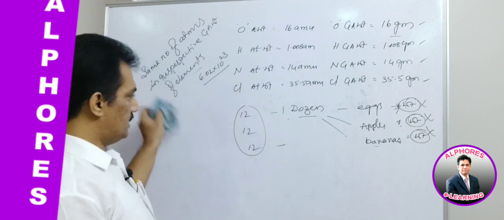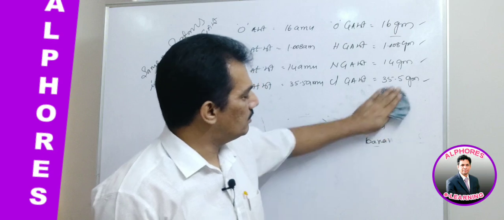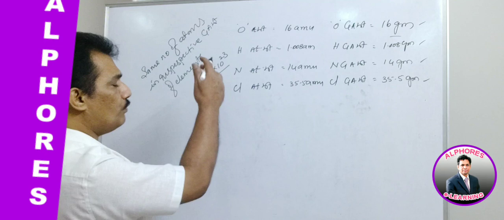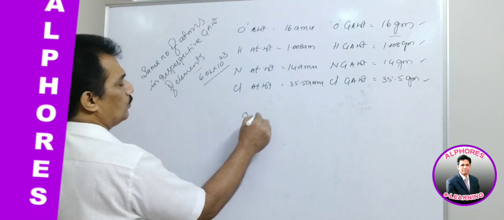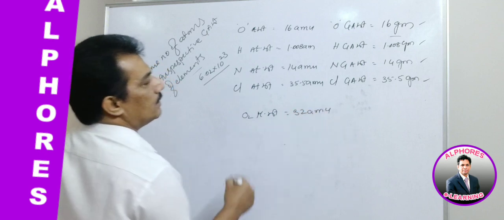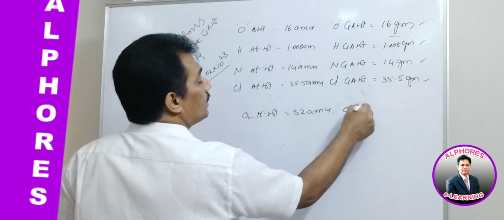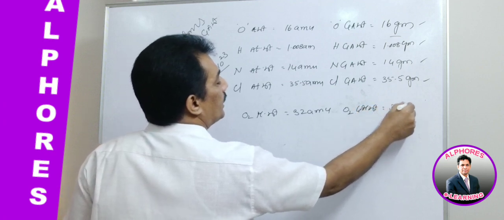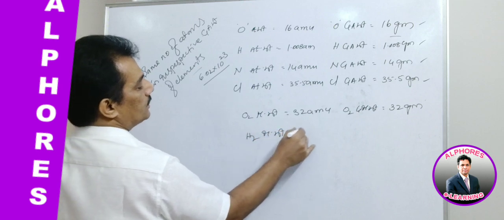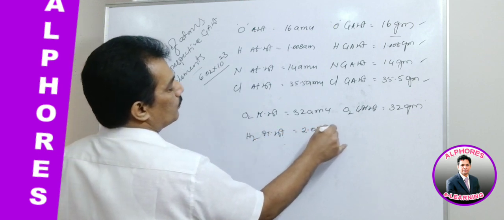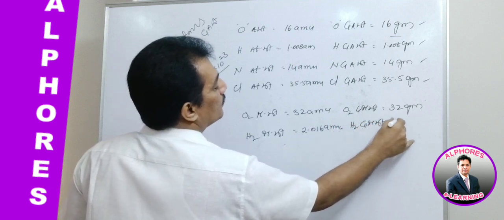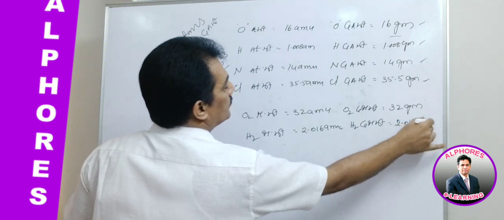Now, as we already completed molecules also, let us continue the same concept for molecules. In case of O2, molecular weight is 32 AMU and O2 gram molecular weight is 32 grams. H2 molecular weight is 2.016 AMU and H2 gram molecular weight is 2.016 grams.